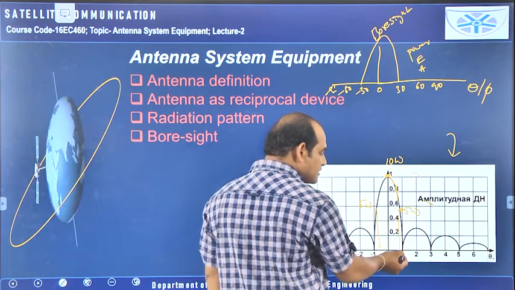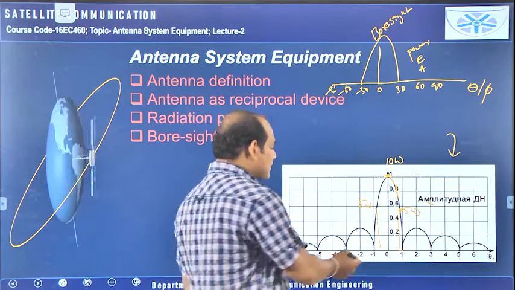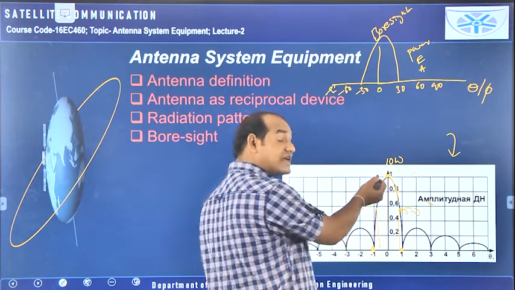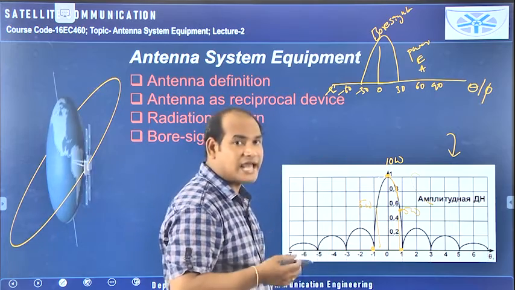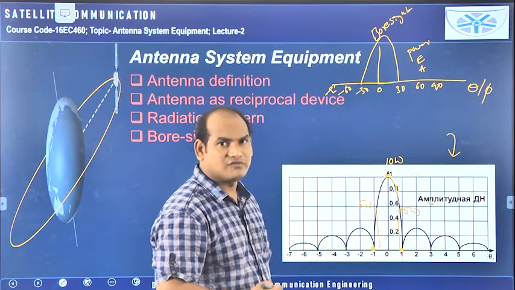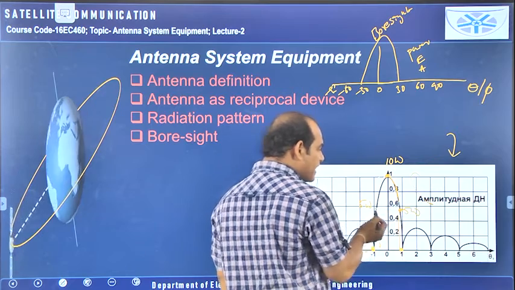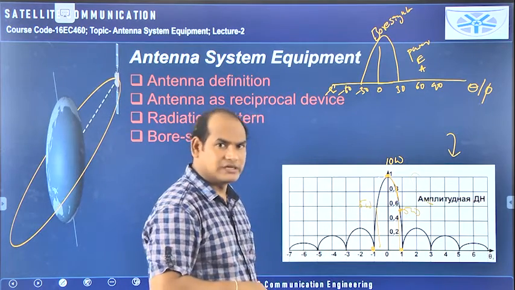At theta equal to 1 and minus 1, the power is becoming 0. Here nulls are available. This is nulls. And exactly at theta equal to 0, 10 watts of power is there. But at what angle is the power becoming half of the maximum value? That means 10 by 2, here it is becoming 5, and here also it is becoming 5. Like this we can take.